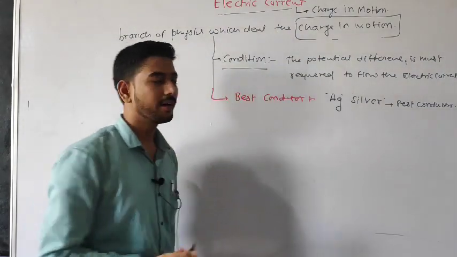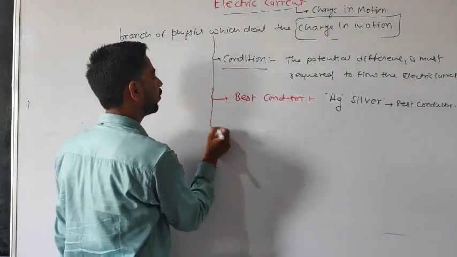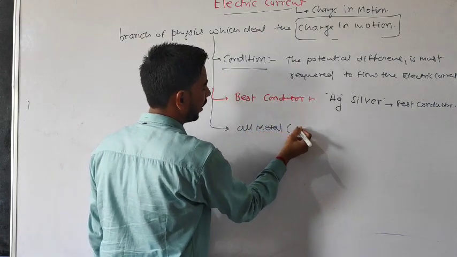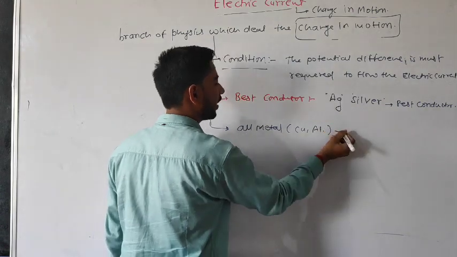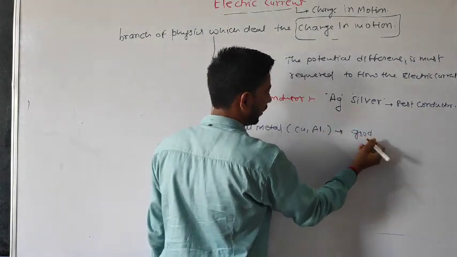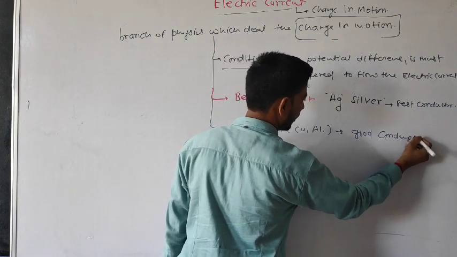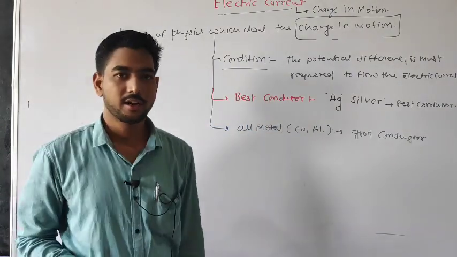Okay, always remember silver is the best conductor. And all metals, like copper, aluminum, these metals are good conductors. Always remember, this one is a good conductor and this one is the best conductor.